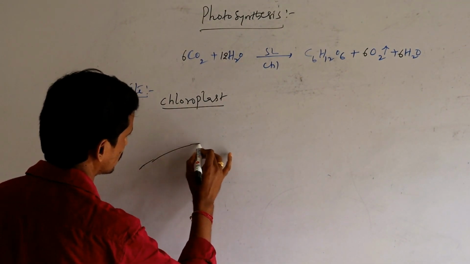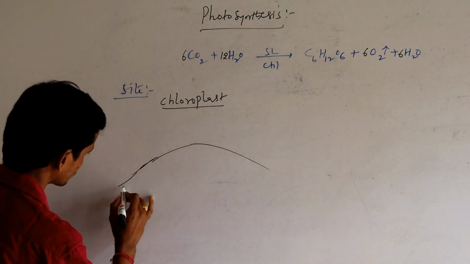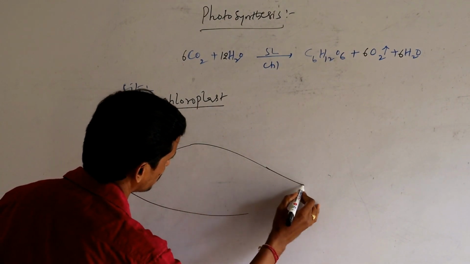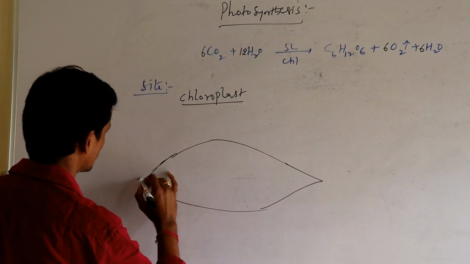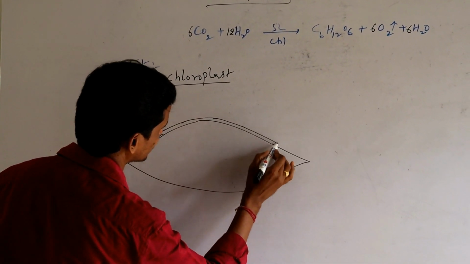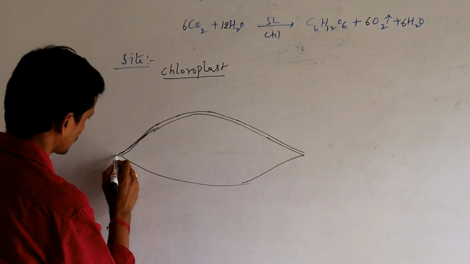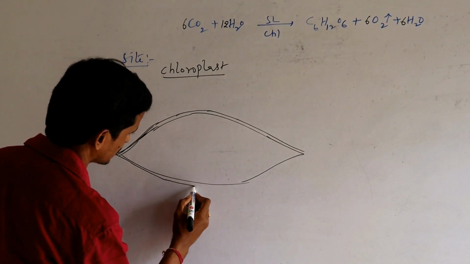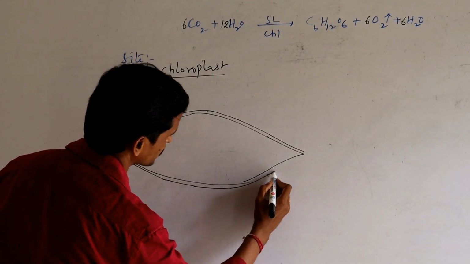Okay, so chloroplast is a bimembranous flattened disc-like structure which is present in the cytoplasm of the cell.